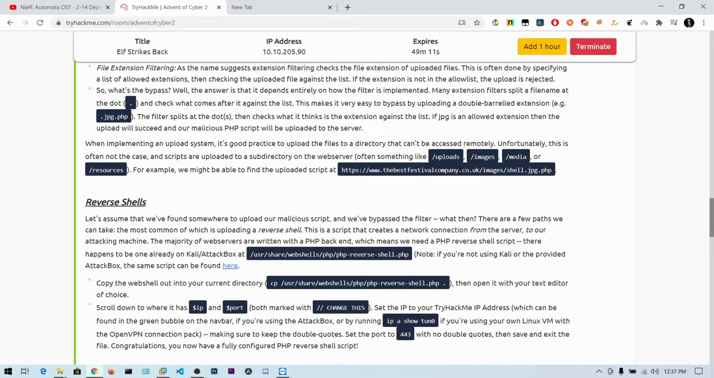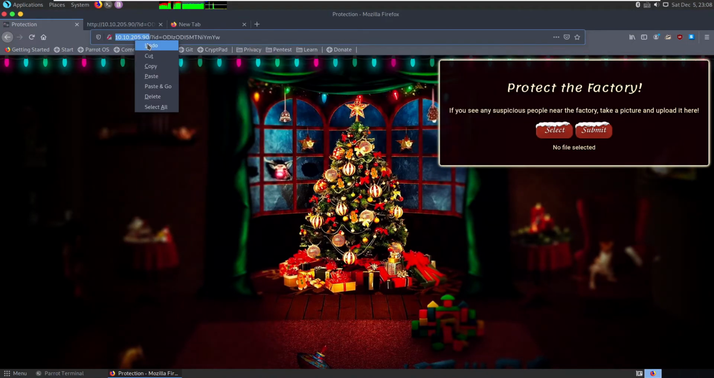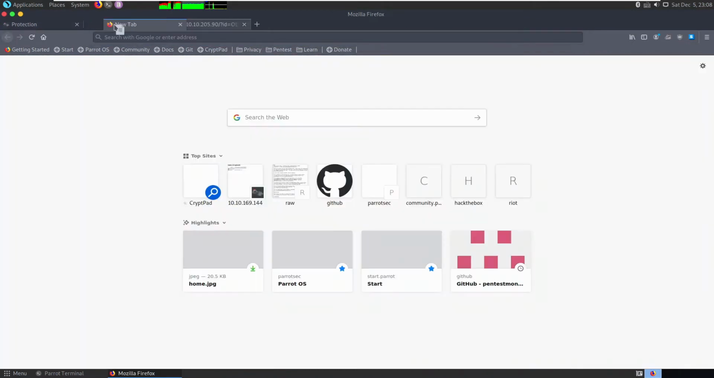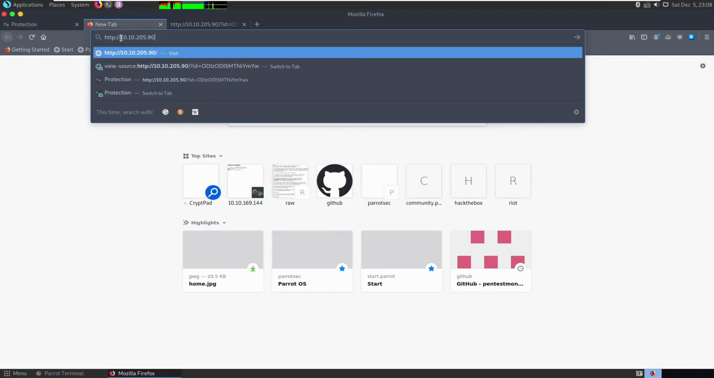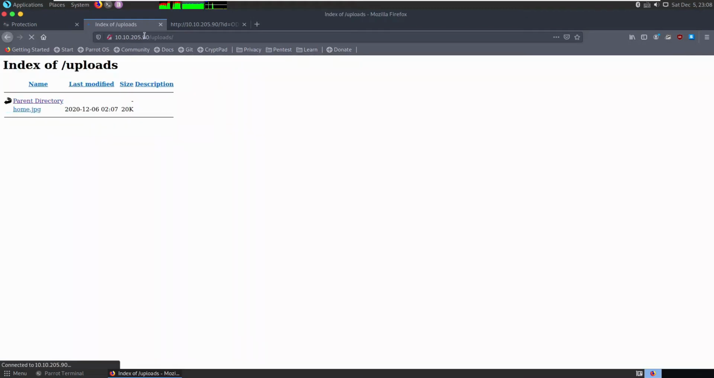They have just given the hint like this. So I just tried this uploads and I got a successful result. So you can just copy this URL. In a general way, you can use GoBuster to directly brute force this URL, but it's just simple.